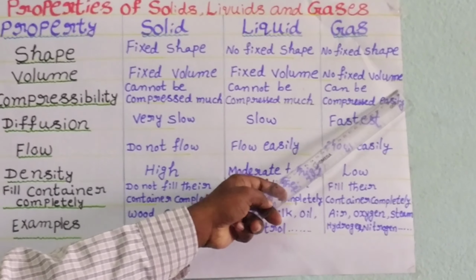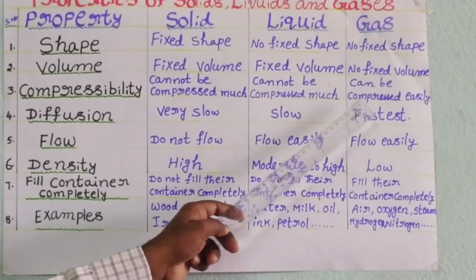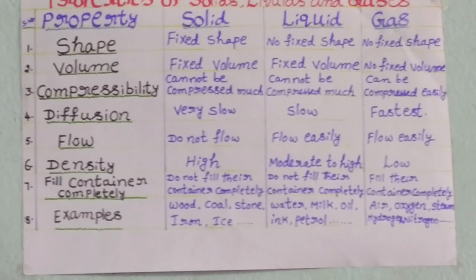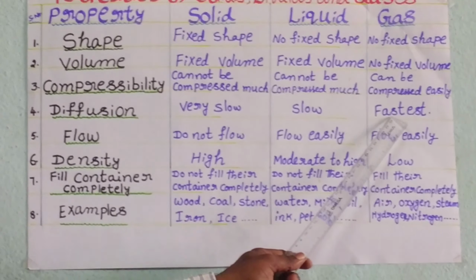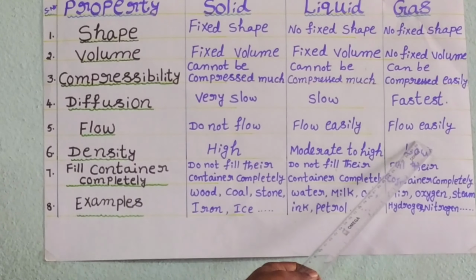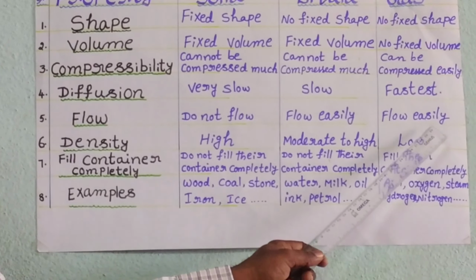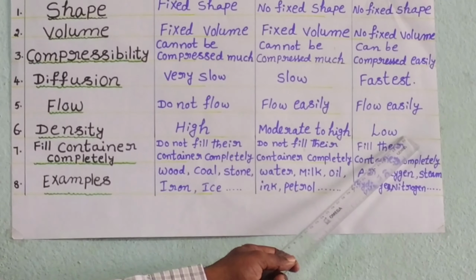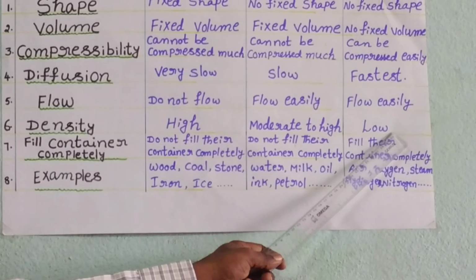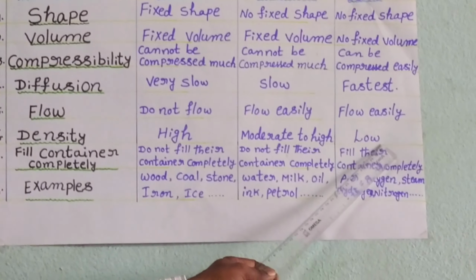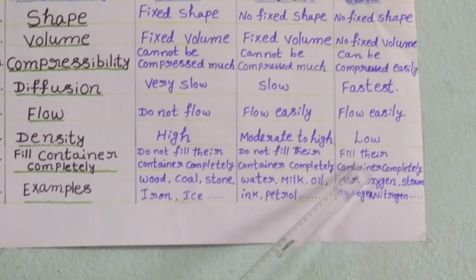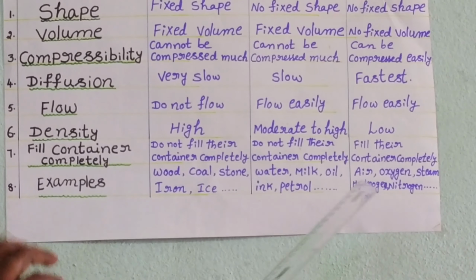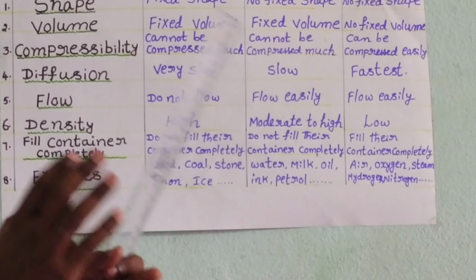They vary. Gases can be compressed very easily. Gases have a very fast diffusion property and flow easily from one place to another place. Gases have a low density because they occupy a very large volume. So the density of gas is very low. Gases fill their containers completely. If you take a small amount of gas, it will completely occupy the container.